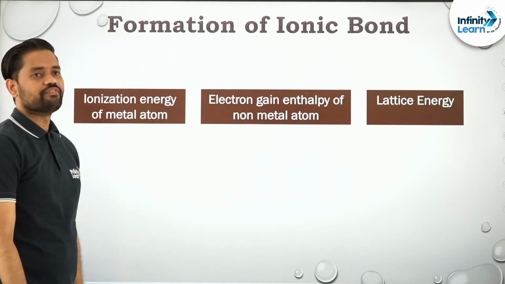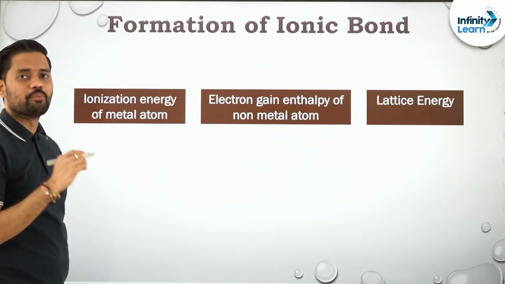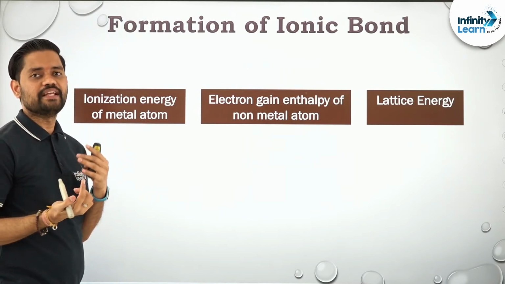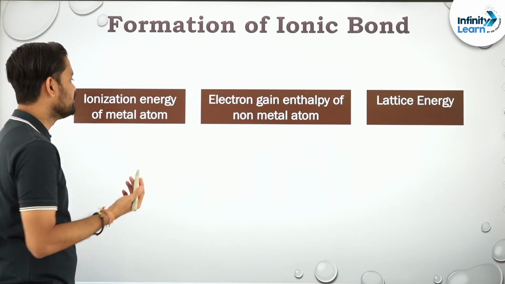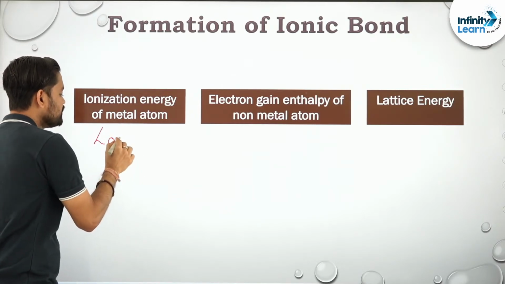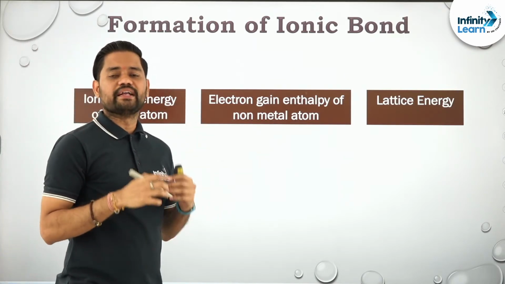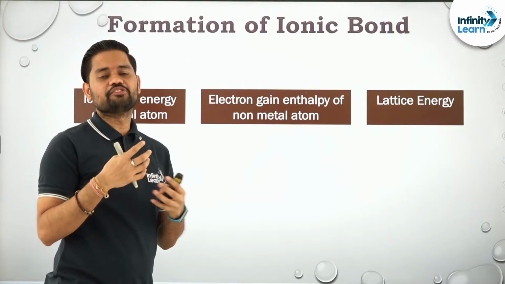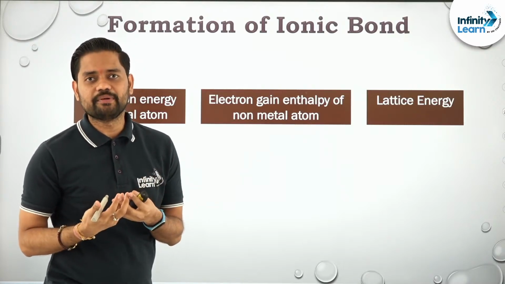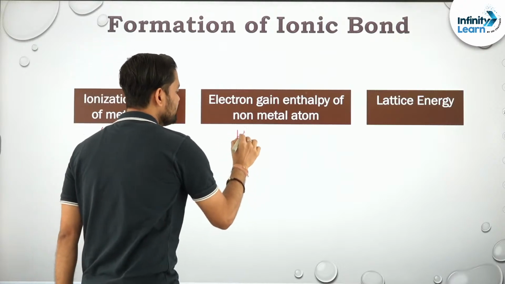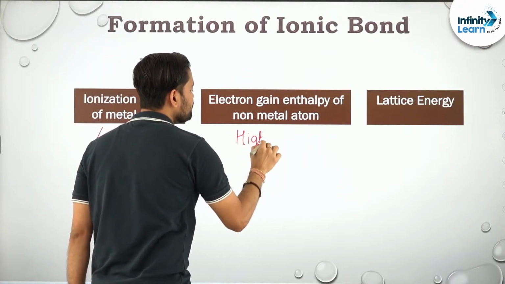Talking about the formation of ionic bond. Ionic bond is formed when a cation can form easily, and a cation can form easily if it has less ionization energy. So low ionization energy will favor ionic bond formation. Second, an anion can form if it has more electron gain enthalpy. So high electron gain enthalpy.